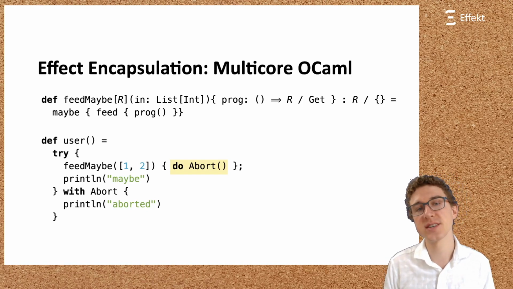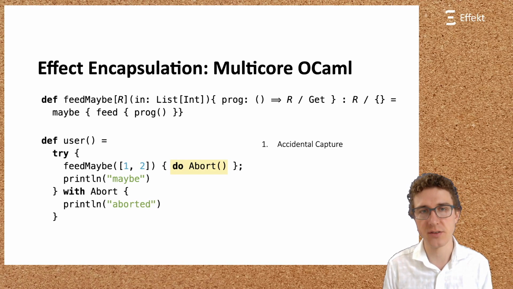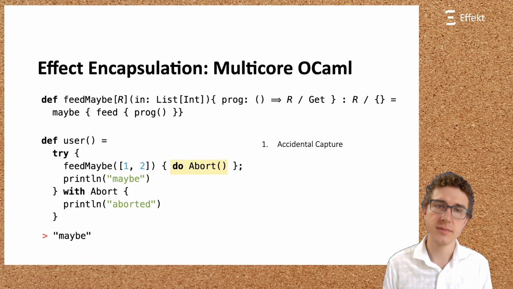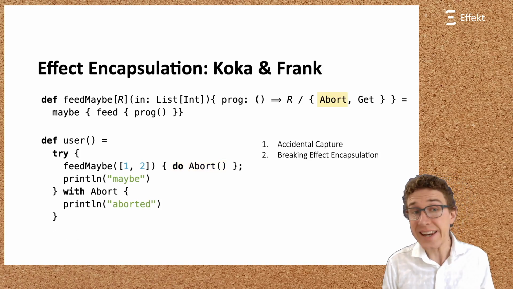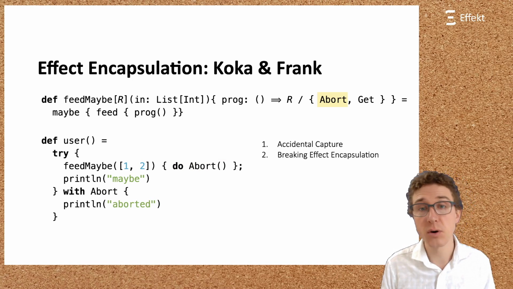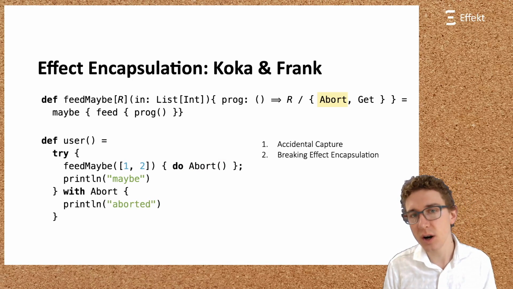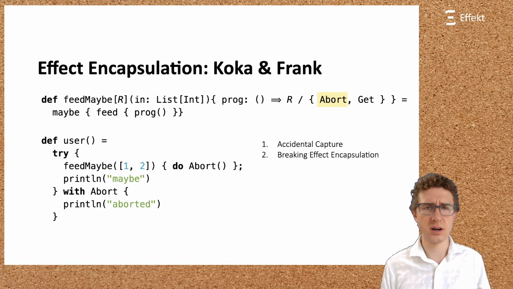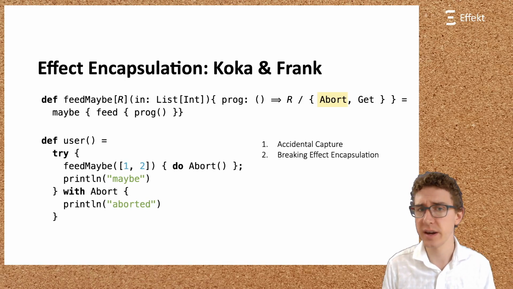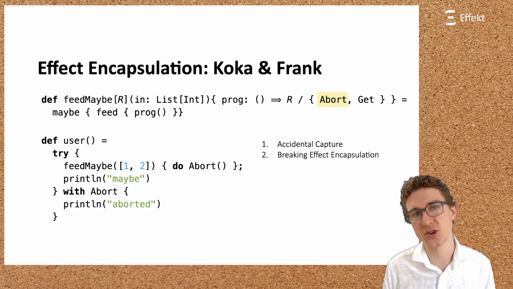First, in languages like Multicore OCaml, the abort effect would be handled by the maybe handler and the result would yield none. In languages like Koka or Frank, the composed feed maybe handler would simply not type check. The inferred effect in Koka would mention the abort effect on prog since it is used under a maybe handler. This correctly reflects the operational semantics of dynamic handler search, but leaks information into the type signature of feed maybe.